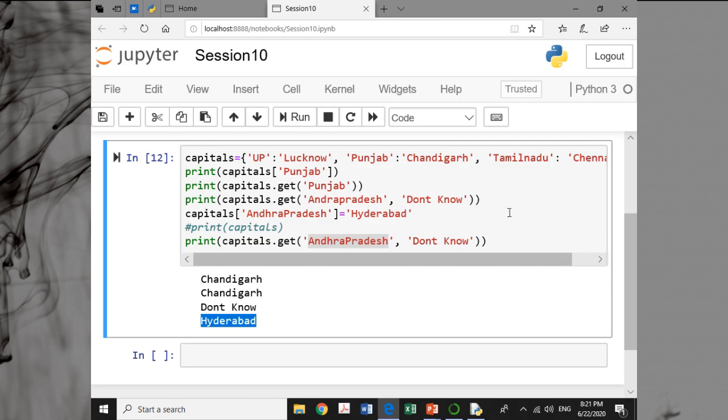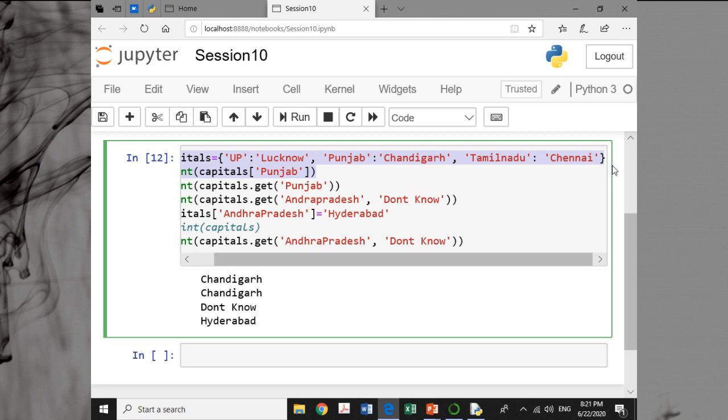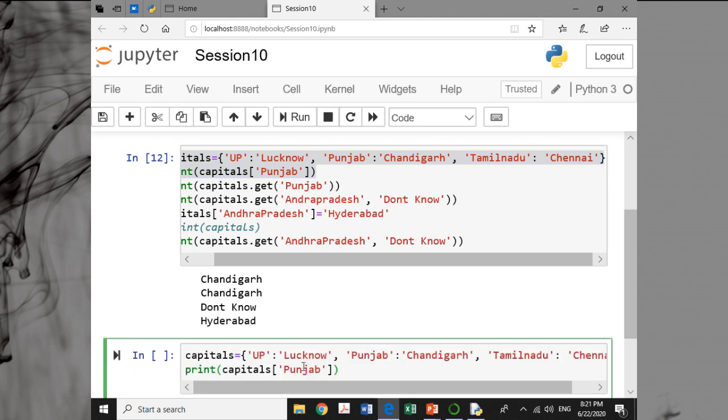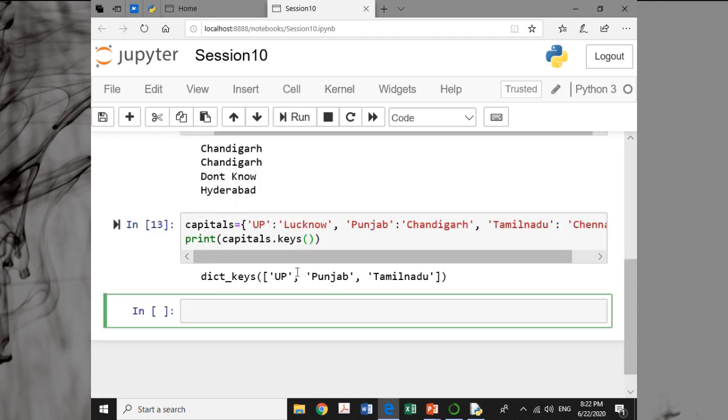Let's see the similar thing here. Suppose I'm doing print, and what do I want to print? Capitals dot keys. I want to print all the keys of capitals.